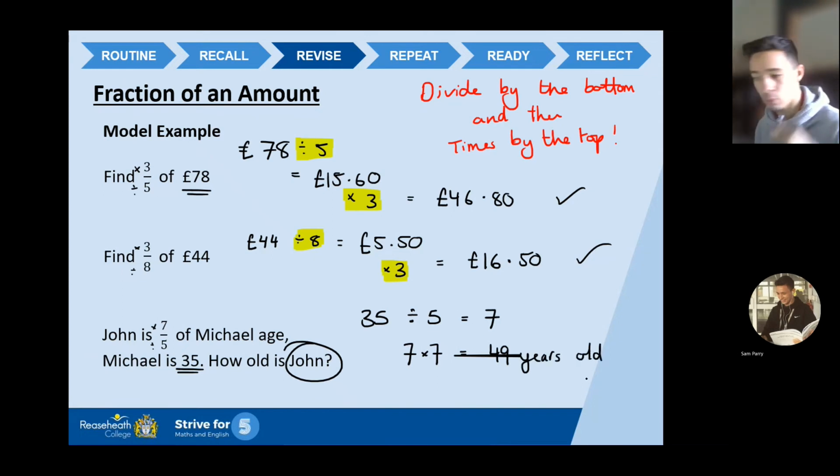So it doesn't matter, worded question or a top heavy fraction, divide by the bottom and then times by the top. You'll see I've done it in every question. In every question, have I arrived at the right answer? Yes, I have. It works for me, it works for you guys. Okay?